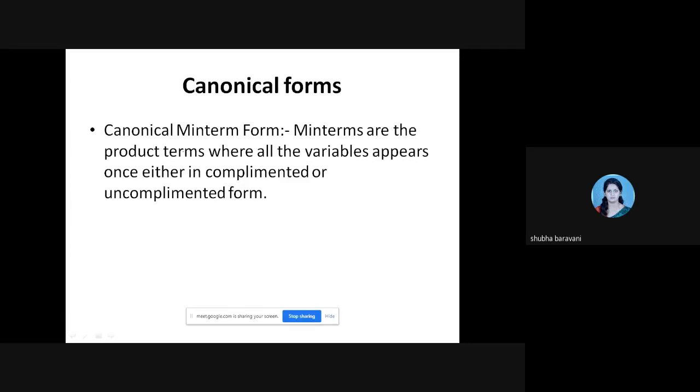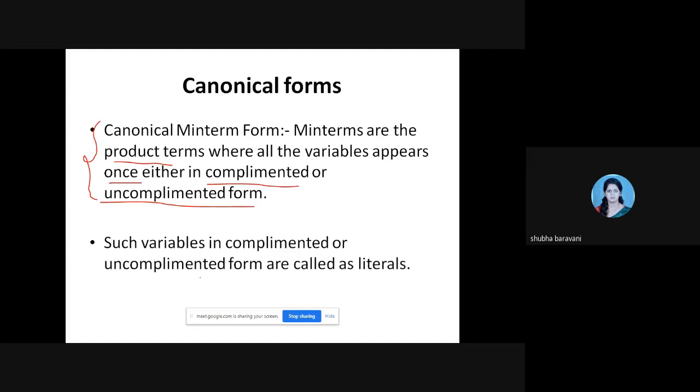Okay, right? So this is what is written here. This sentence is understood, everyone? Min terms are the product terms wherein all the variables appear once, either in complemented or uncomplemented form. Now, such variables in the complemented or uncomplemented form are called literals. Okay, these are called literals. Right with this?